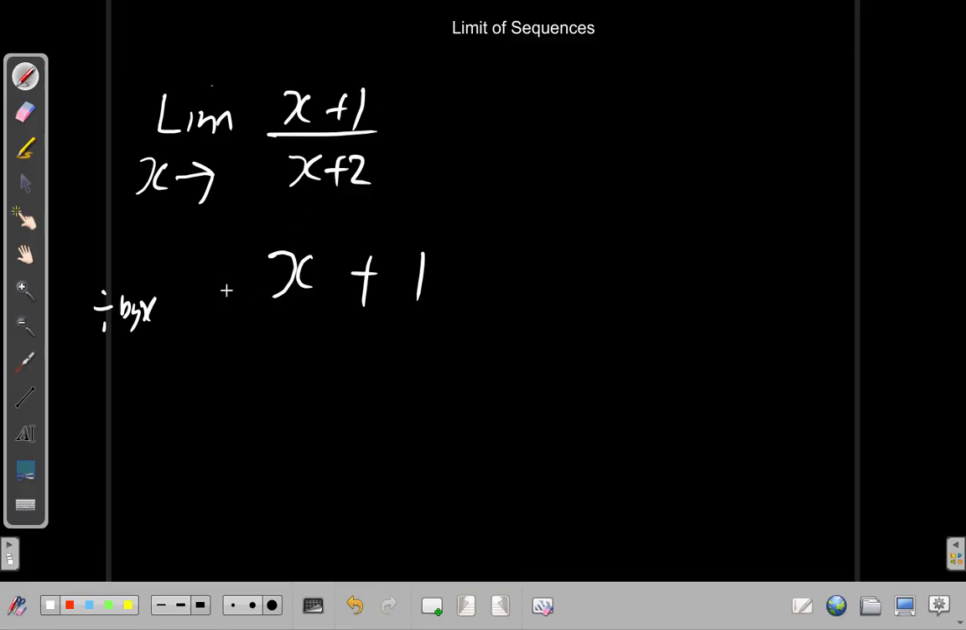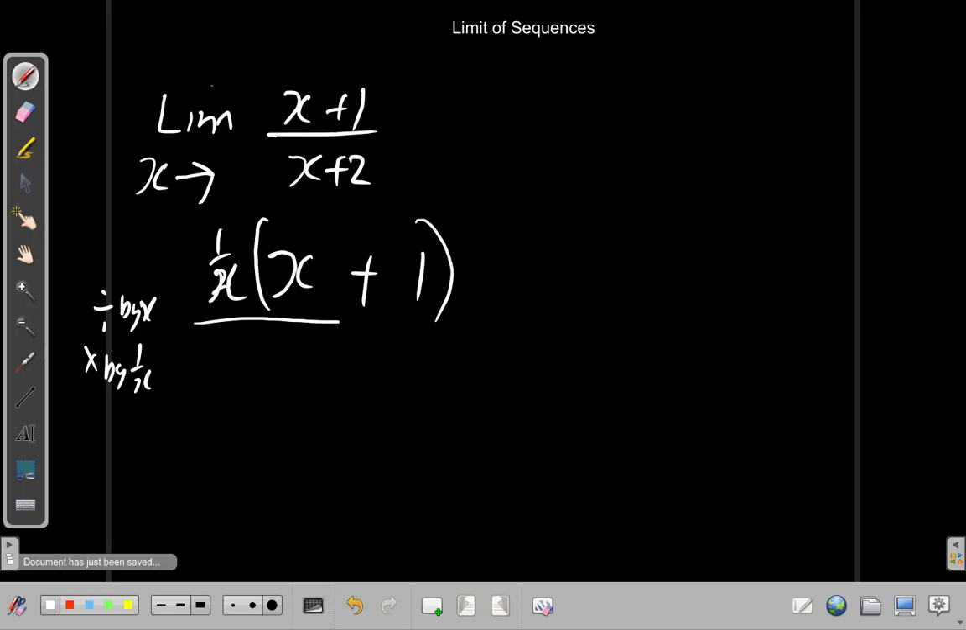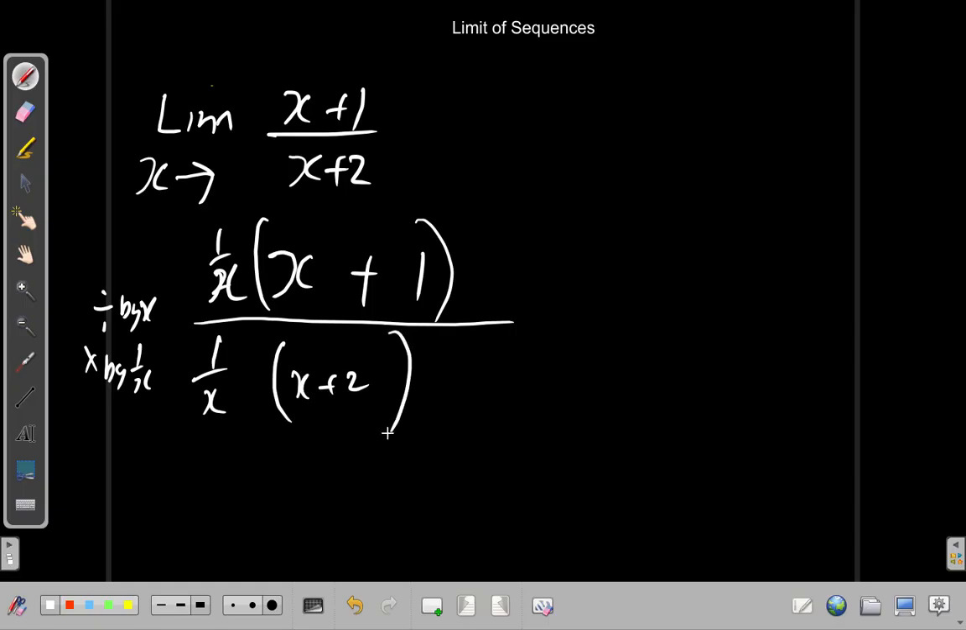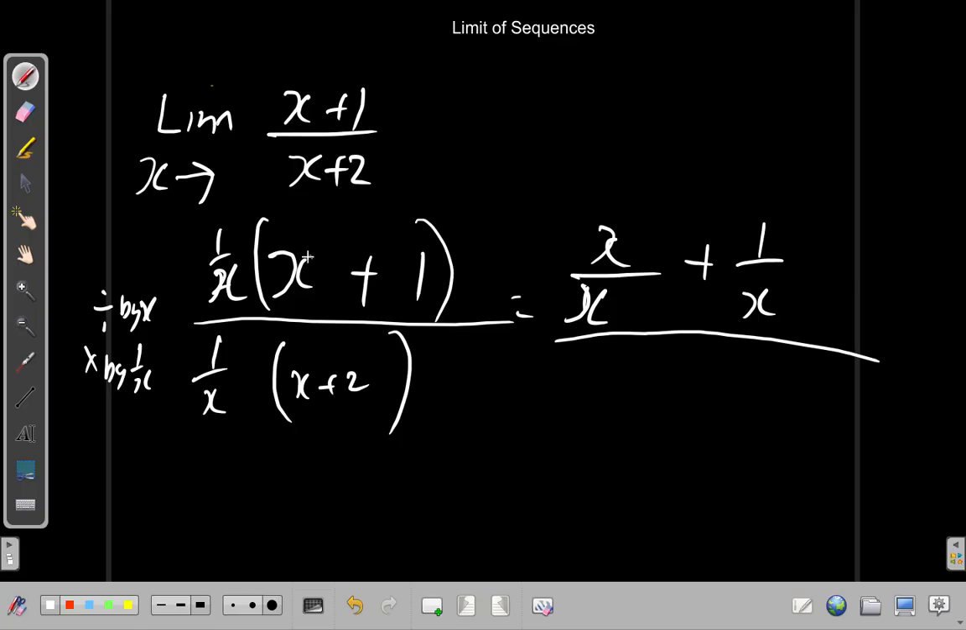Remember, each term would be divided by x. It's the same thing as multiplying by 1 over x. So if we multiply this by 1 over x and we multiply this by 1 over x, what would happen? We would have x multiplied by 1 over x, which is the same as x divided by x. Plus 1 times 1 over x is the same as 1 over x. Alright? So that's this part.